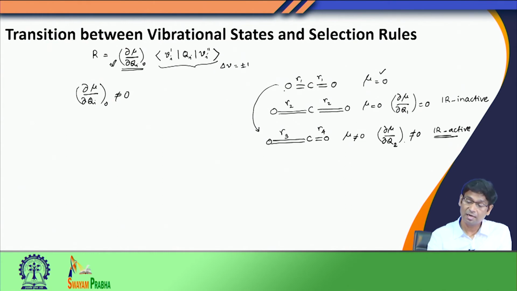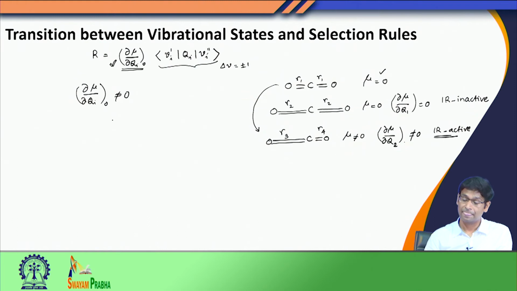and we call that mode an IR active mode. So, it does not matter even when the molecule itself does not have a dipole moment at its ground state, a particular vibrational motion can introduce a change in dipole moment, and then that mode will become infrared active. That degree of freedom becomes infrared active which induces a change in dipole moment in the molecule, because the dipole moment change leads the molecule to interact with the electromagnetic field of the radiation, and then the transition occurs. So, this is one important discussion.